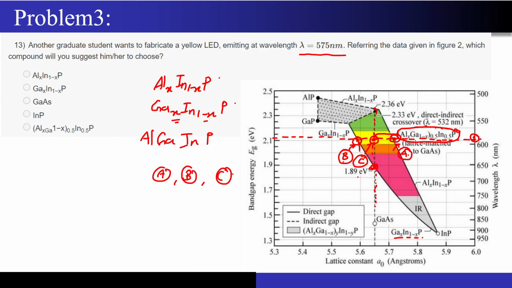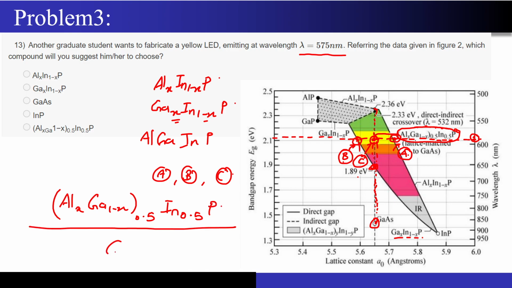Yes, very good. From point C, if I draw a vertical projection, there is a readily available substrate, that is gallium arsenide. So what do I mean by that? If I take this particular point, what is this material? It is aluminum x, gallium 1 minus x, 0.5 indium 0.5, and there is a phosphorus, correct? If I grow this material on top of the gallium arsenide substrate, it is very much lattice matched with respect to this gallium arsenide substrate.